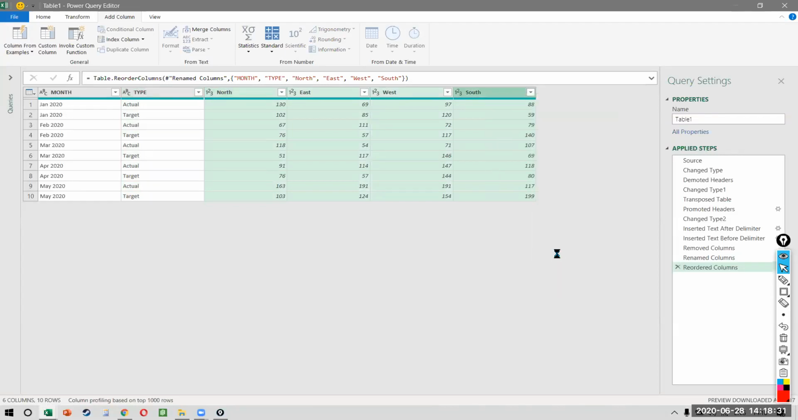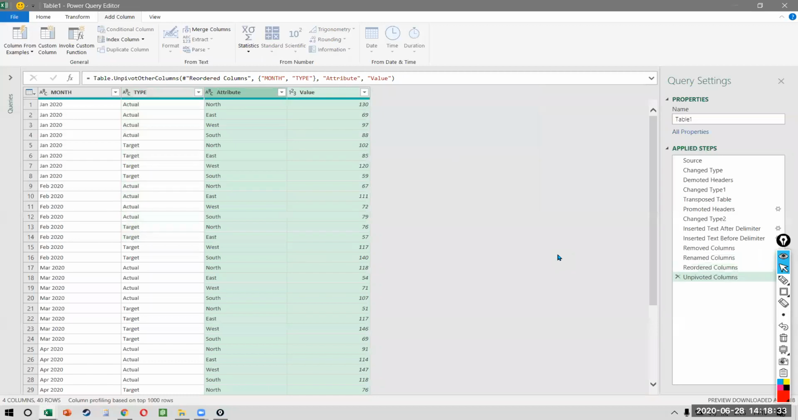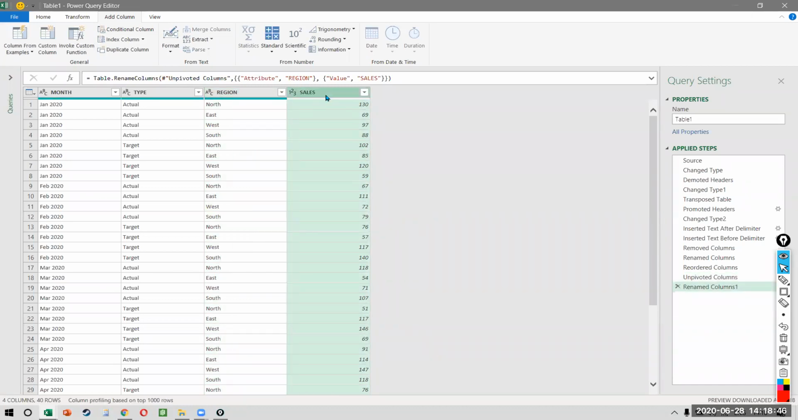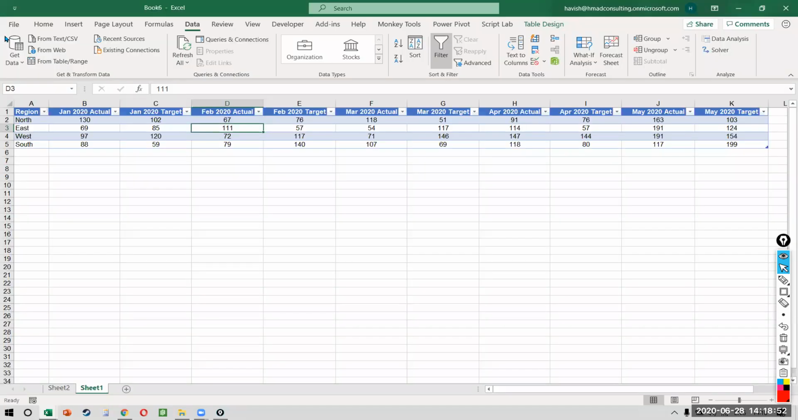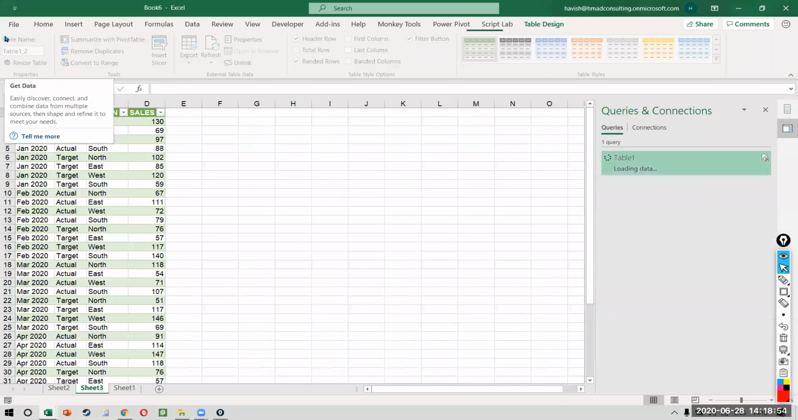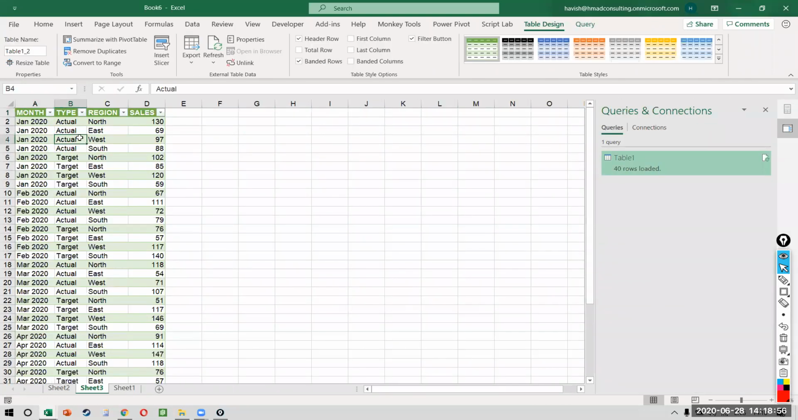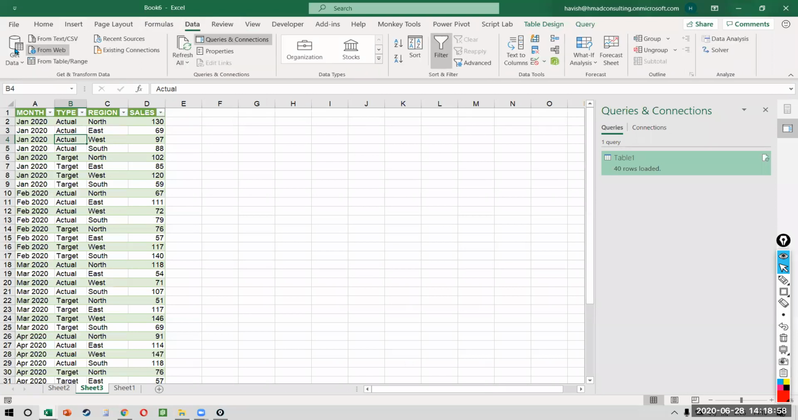And in one click, you notice that all the four columns have been reduced into a single column and all the values have been reduced into a single column like this. We can call this the region. This becomes the sales, and that's it. This is exactly how we wanted the data. Now I can click on Close and Load. The data is sent back to Excel. And now from this, if you want to make a pivot, it is possible.